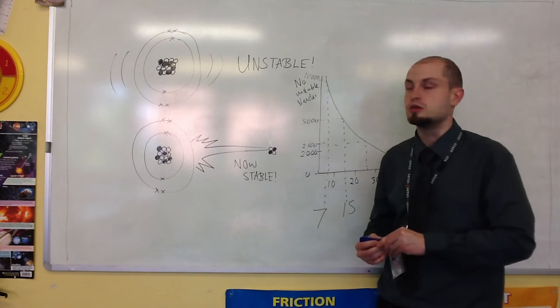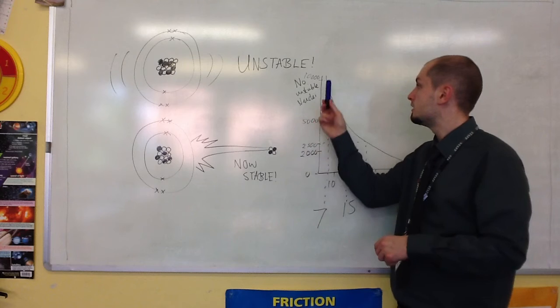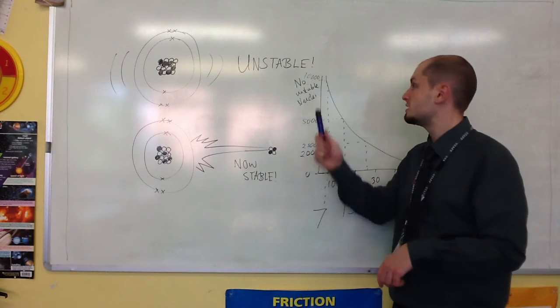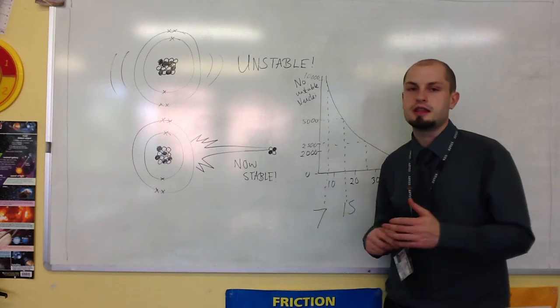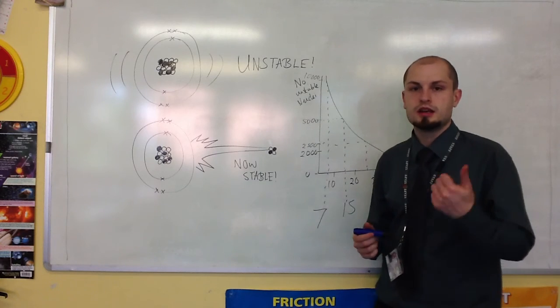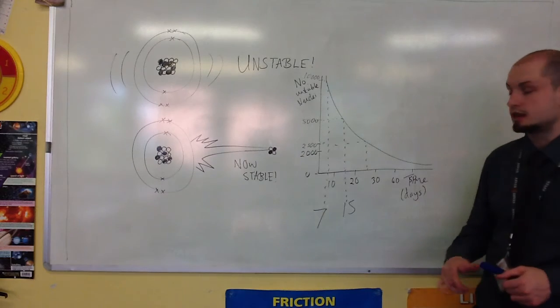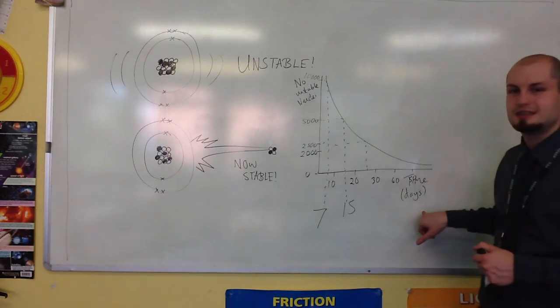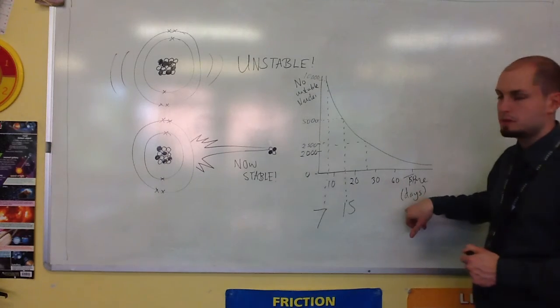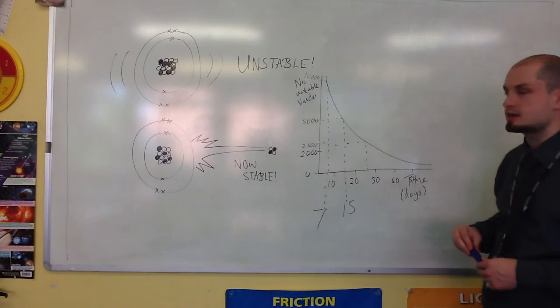And they're usually really simple numbers, especially at GCSE, from 10,000 to 5,000, or 20,000 to 10,000, or 1,000 to 500, something like that. And then you just read the time off. The key to this is reading the scale correctly. You need to make sure that you read the scale correctly, because if this is in seconds, don't put days, it's in seconds. It's always dependent on the scale on the x-axis.